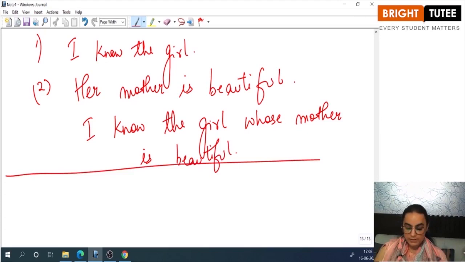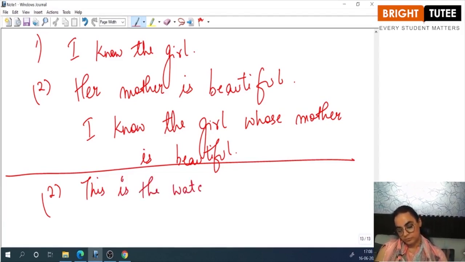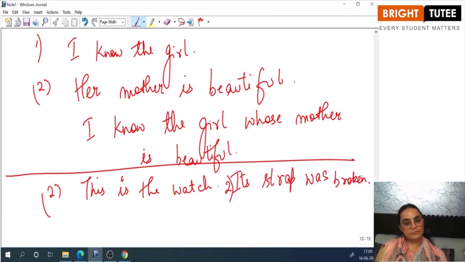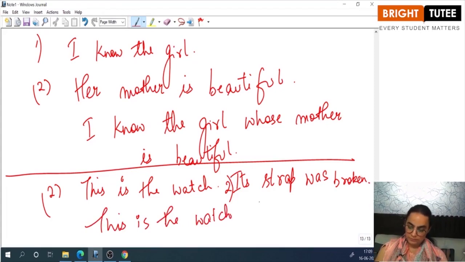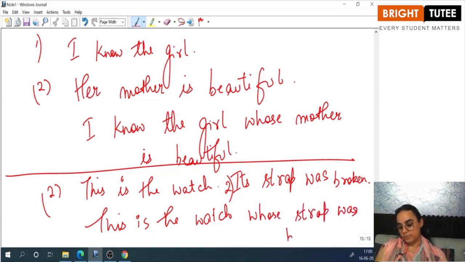If I give you another example, this is the watch, and the second sentence, its strap was broken. Okay, if I join these sentences: this is the watch which, or whose, strap was broken.